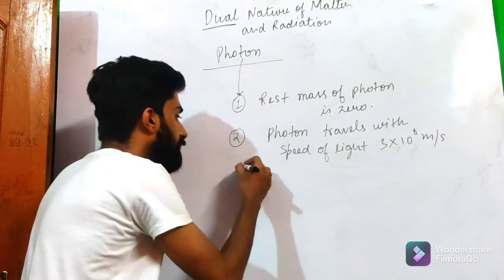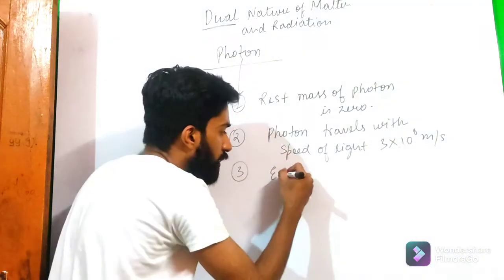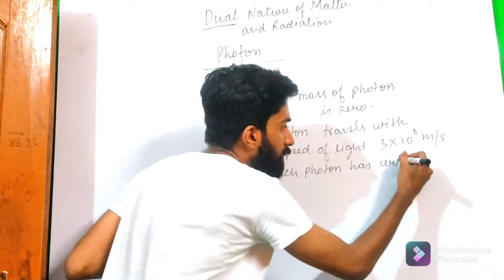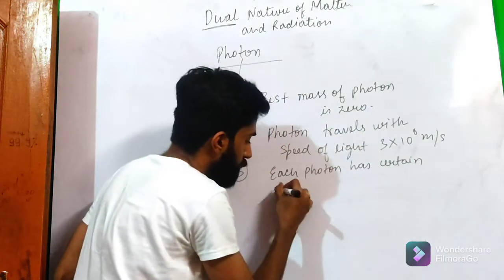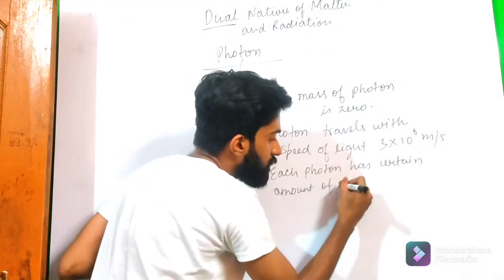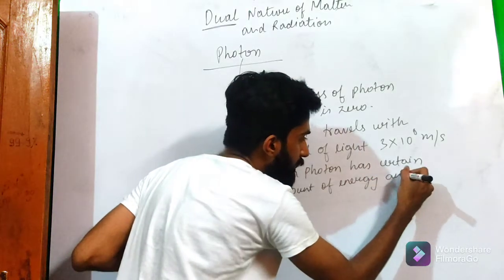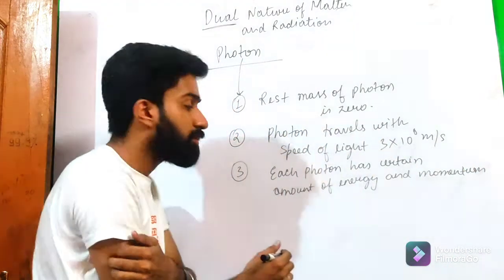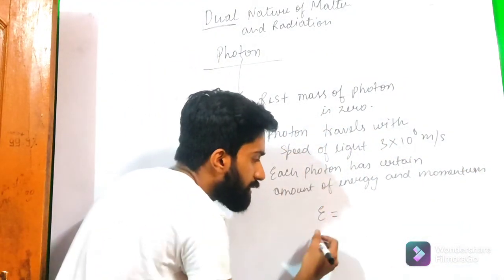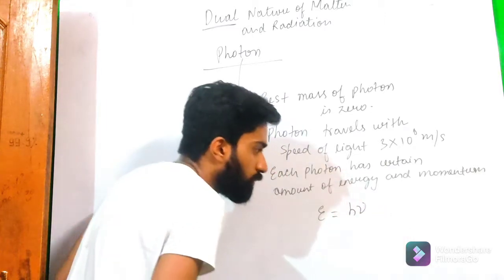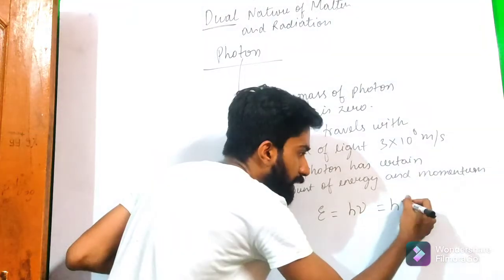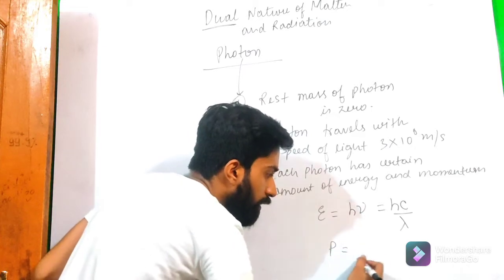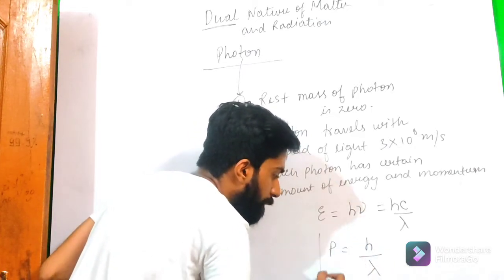The third thing about the photon is each photon has a certain amount of energy and momentum, and this energy and momentum is given by E equals h nu, or we can say E equals hc by lambda, and for momentum P we have the formula h by lambda.